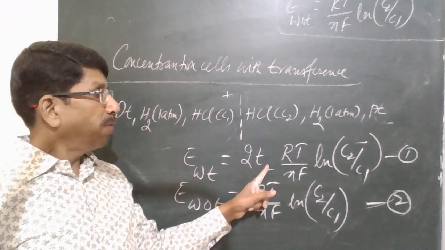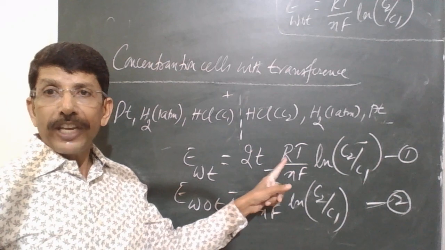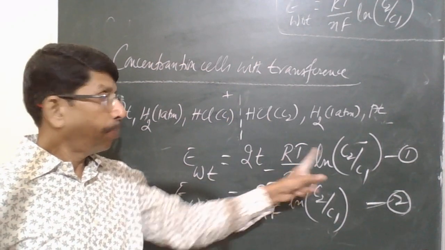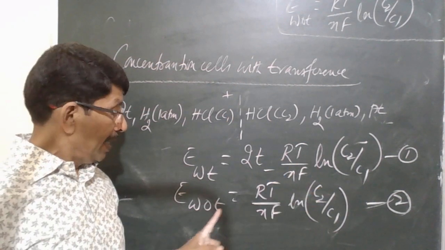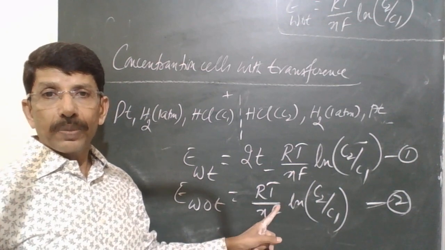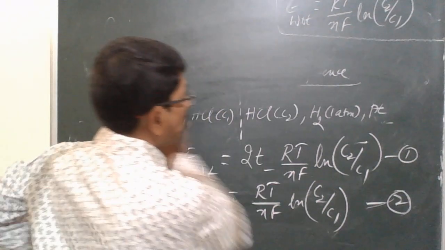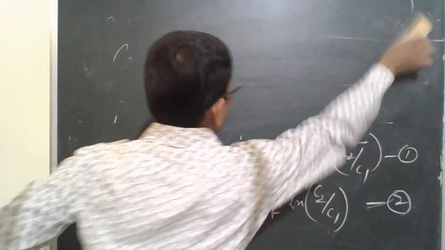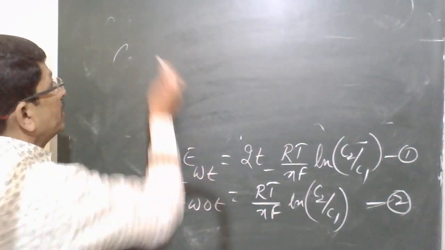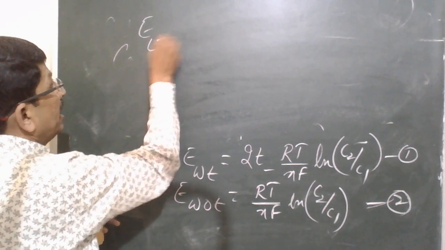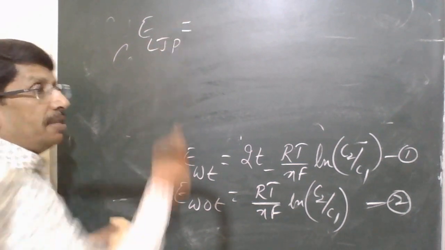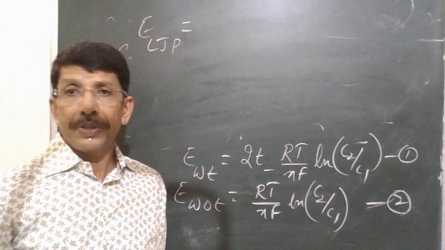Equation 1 is the sum of the EMF of the concentration cell plus liquid junction potential, and without transference this is purely the EMF of the cell. So from these two expressions, we can write the expression for liquid junction potential. This is important from the exam point of view.